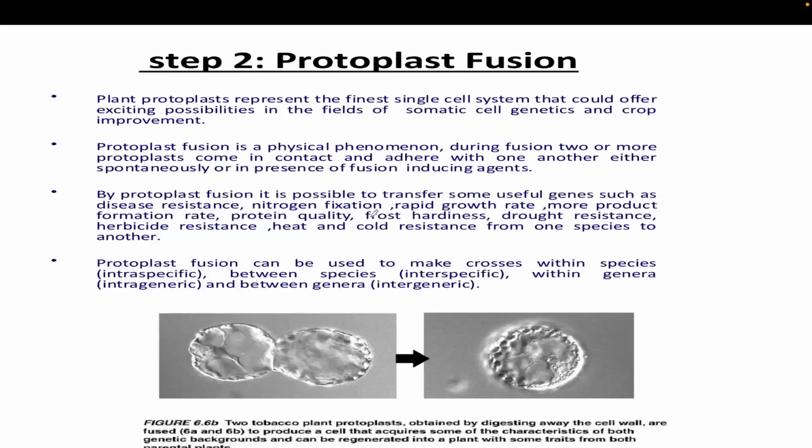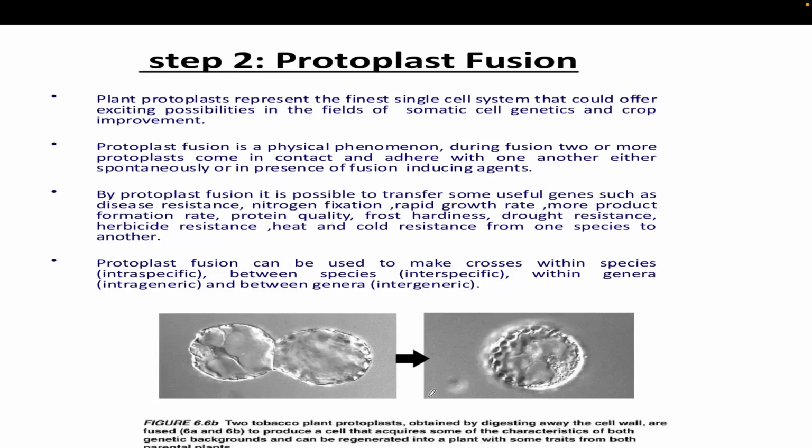Then in the second step you have to fuse the two protoplasts. The plant protoplast represents the finest single cell system that could offer exciting possibilities in the field of somatic hybridization. In this case, you can use a mechanical method, an induced method, or a spontaneous method to fuse two protoplasts. Here you can see two tobacco plant protoplasts, obtained by digesting away the cell wall.